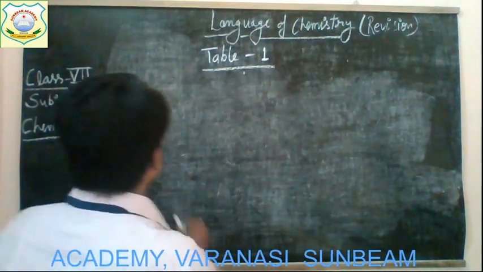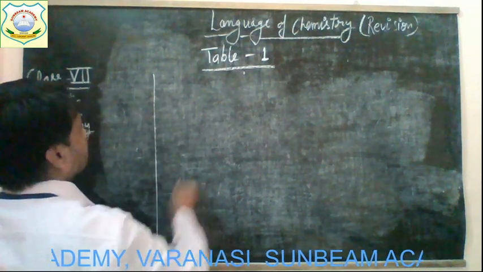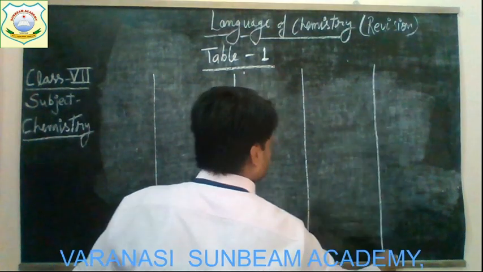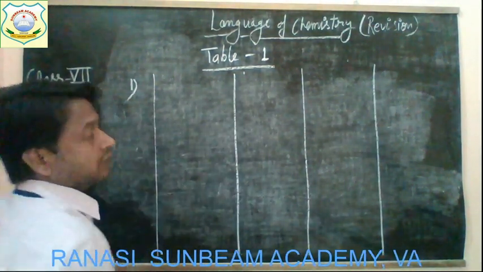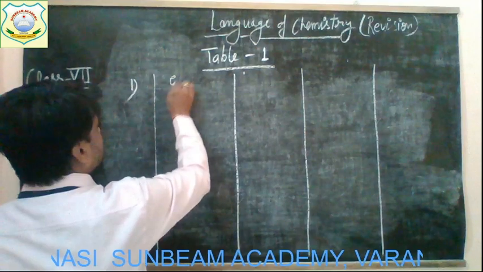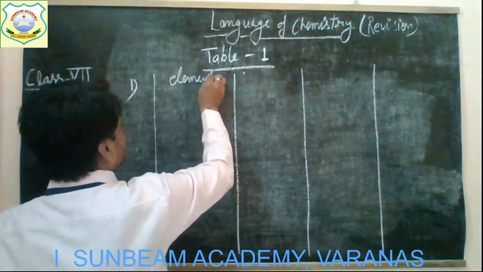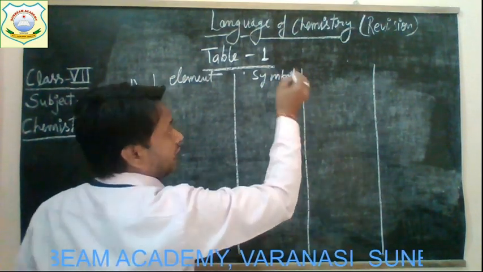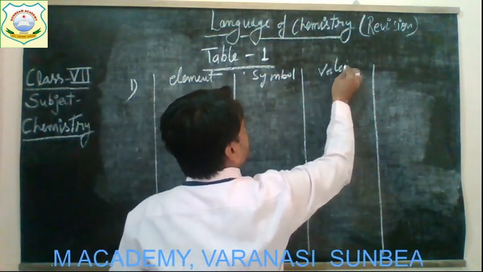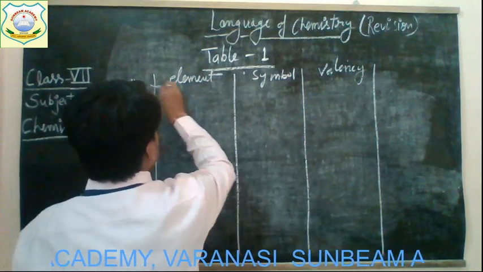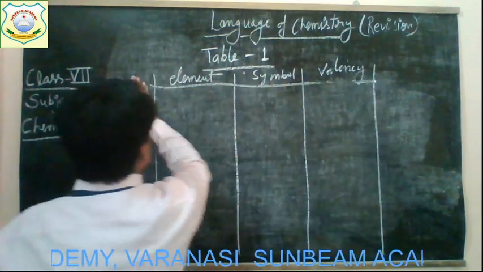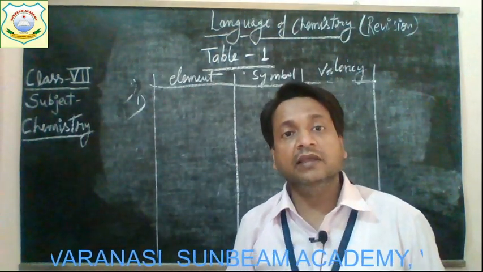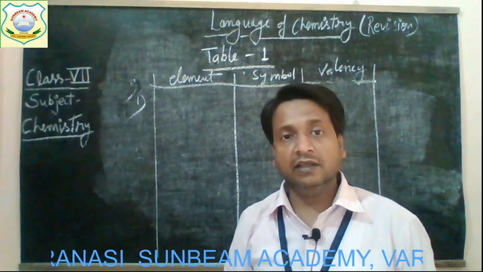Okay, so in the table, the element will be here, its symbol and valency. So we will study some of the common elements along with their symbol and valency.